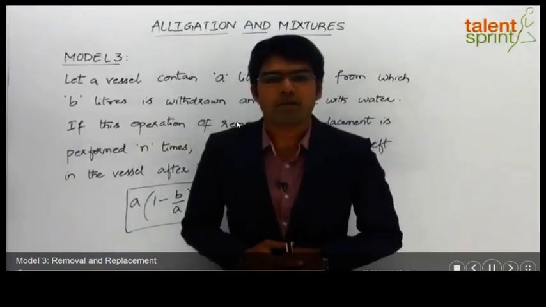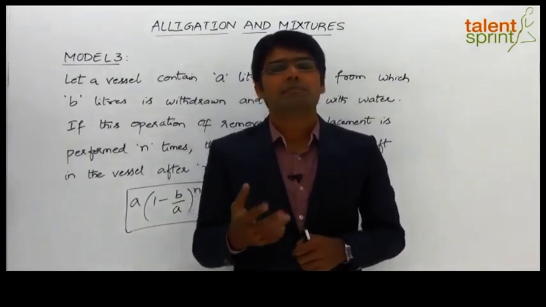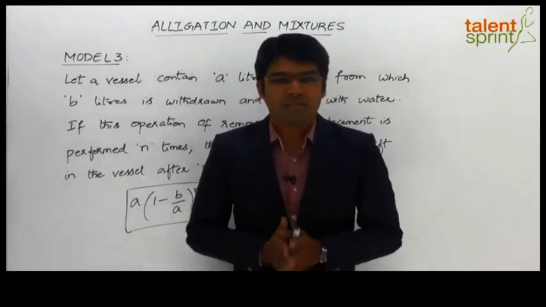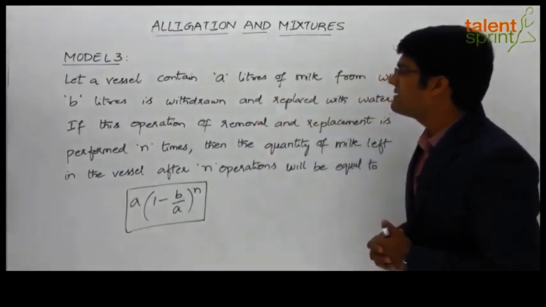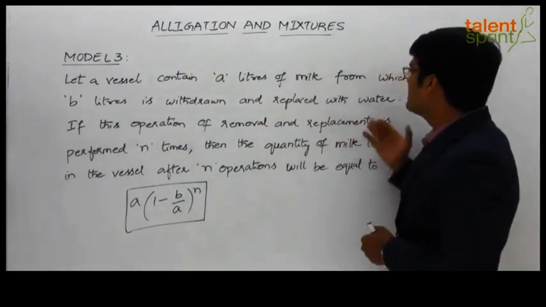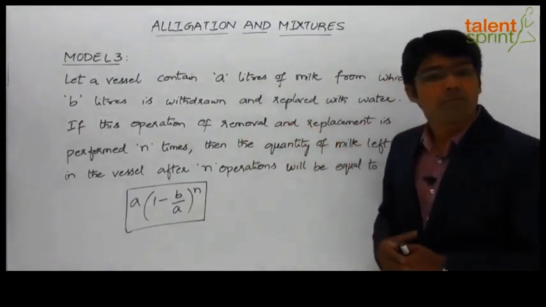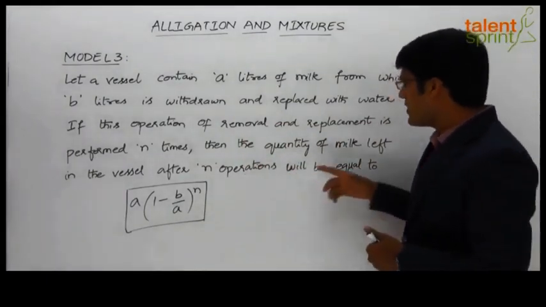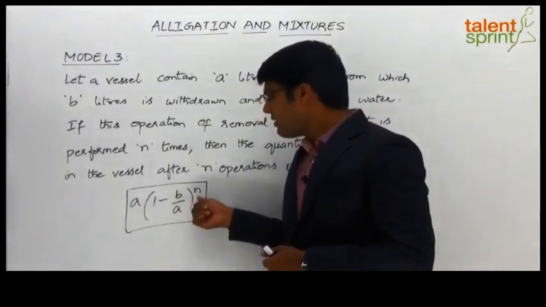Let us now take the third model from the topic of alligations and mixtures, which is based on the concept of removal and replacement of a given liquid with some other liquid for a given number of operations. Let's understand the statement first. Let a vessel contain A liters of milk from which B liters is withdrawn and replaced with water. If this operation of removal and replacement is performed n times, then the quantity of milk left in the vessel after n operations will be equal to A into 1 minus B by A whole to the power of n.